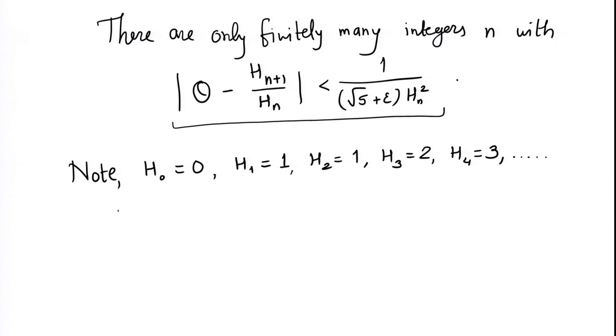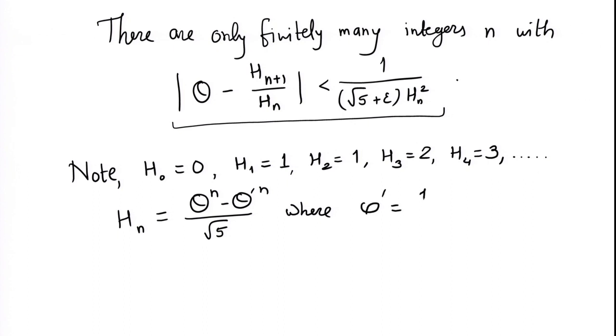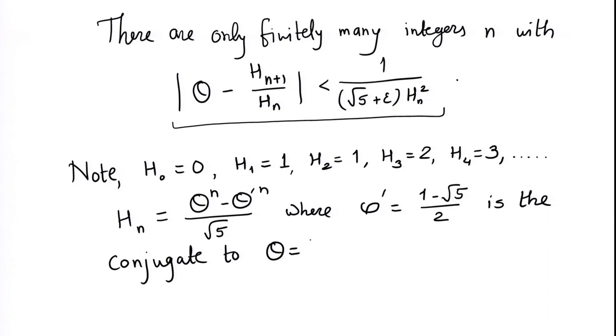Hn is theta power n minus theta prime power n upon root 5, where theta prime is the conjugate to our theta, which is 1 plus root 5 upon 2.